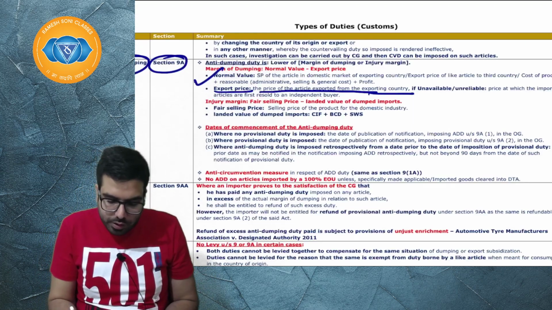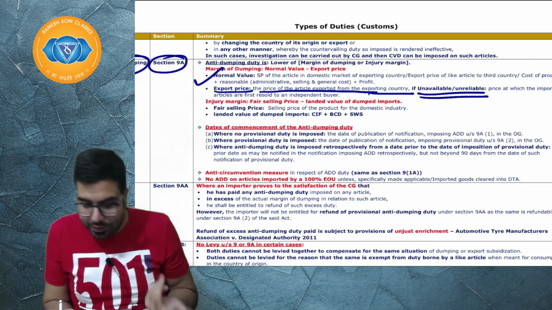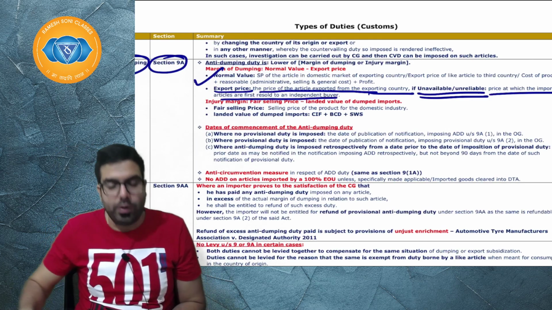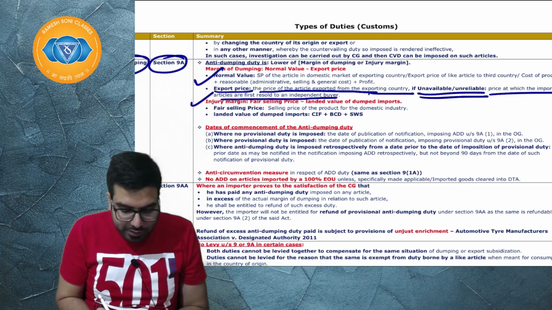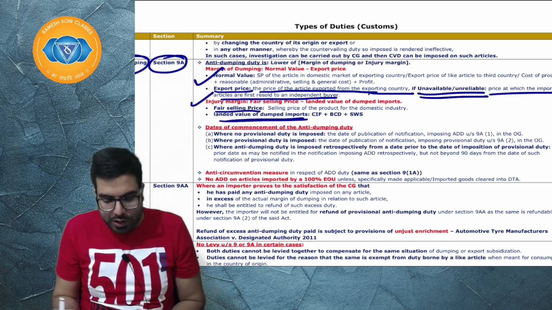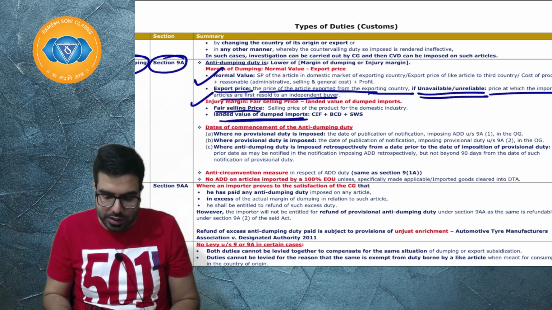Sir, if that is unreliable or unavailable, then the price at which the imported article is first resold to an independent buyer, basically that price has to be taken. Sir, injury margin I have already explained to you: the fair selling price of the domestic industry or the landed value, the difference between both of them minus the landed value of the dumped article.